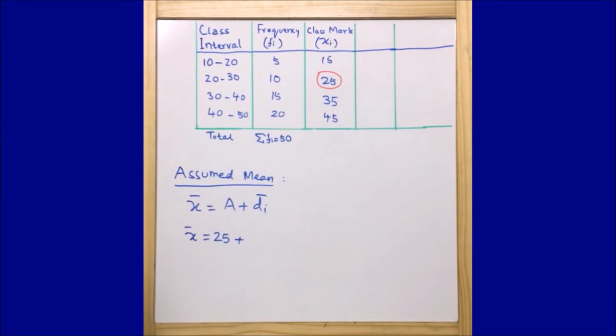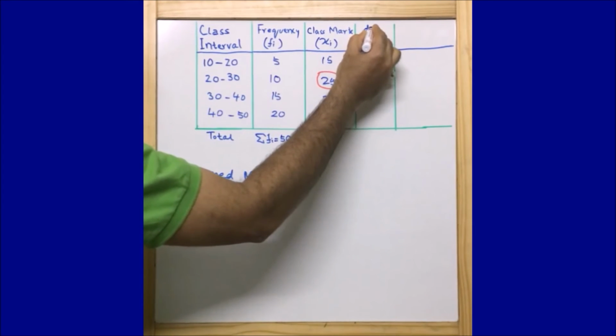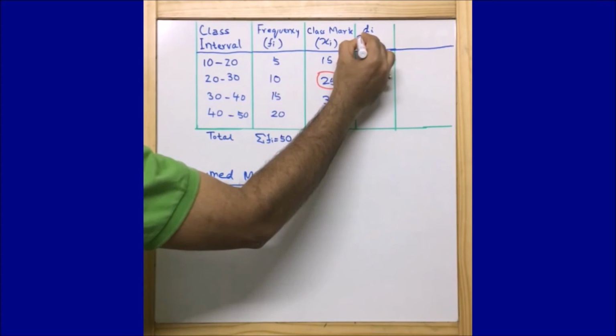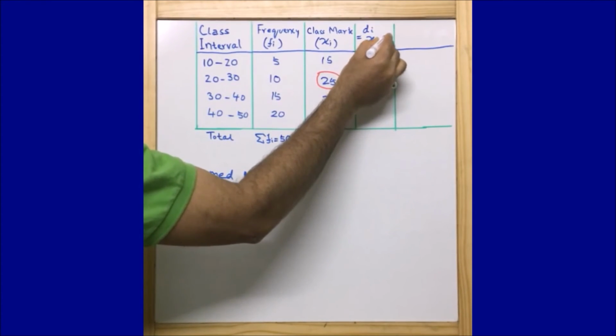Now let's see what di is. di is nothing but xi minus the assumed mean, so di is equal to xi minus a.